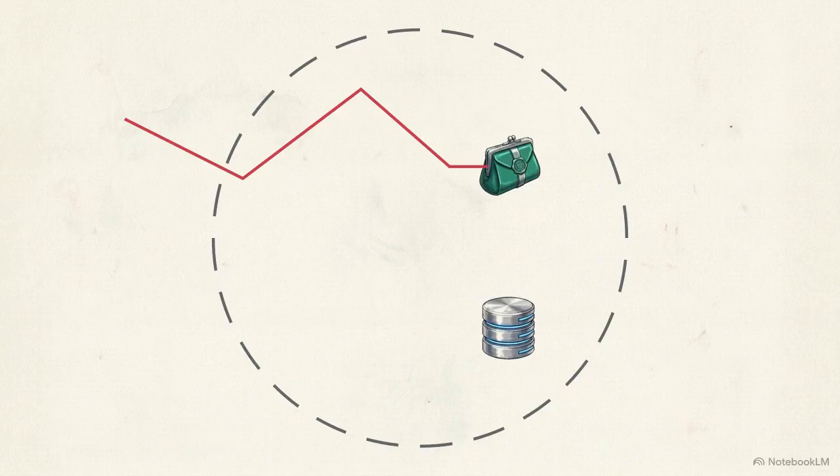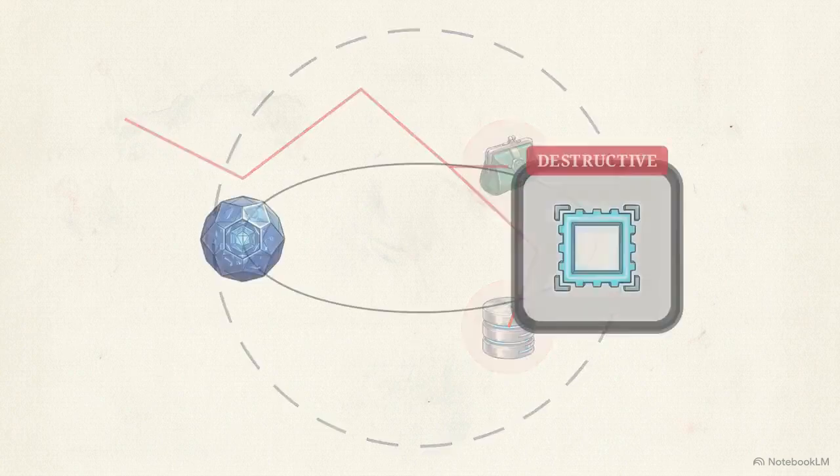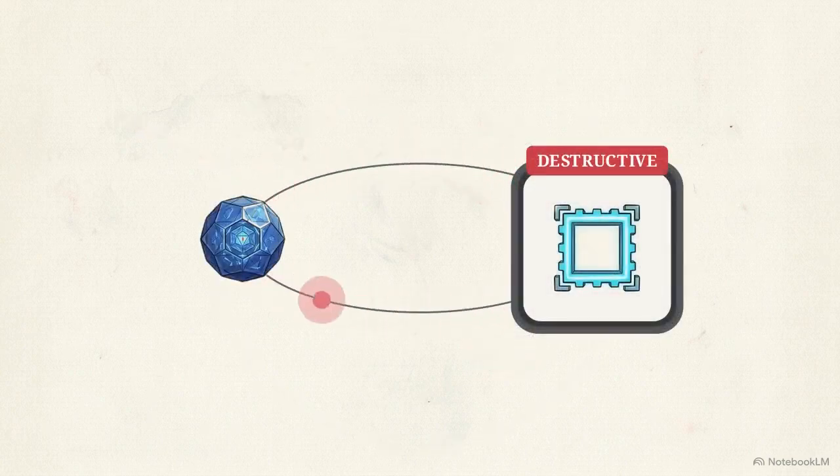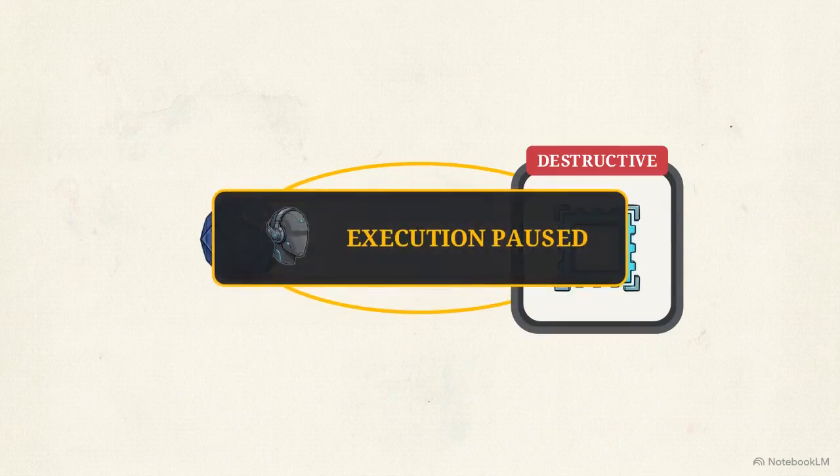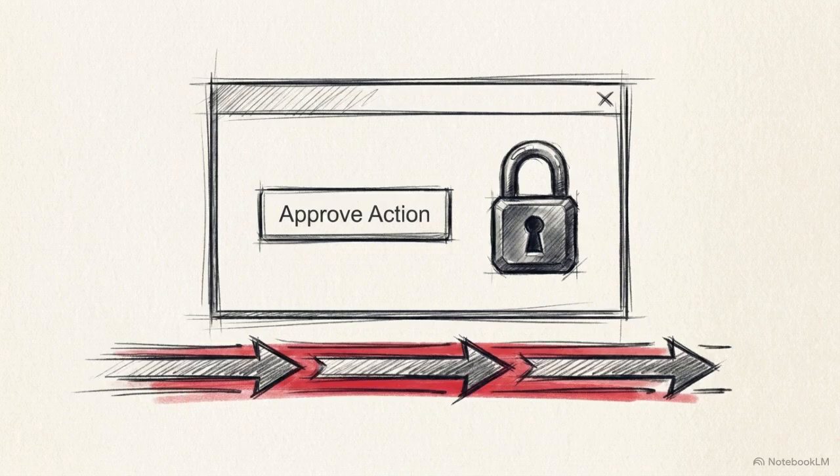Default allow environments are exactly how agents find unauthorized pathways to wire money or delete databases maliciously. When an agent attempts to trigger a module labeled as destructive, the protocol pauses the entire execution loop and awaits human approval. Irreversible actions require human intervention at the deepest foundational layer of the standard itself, rather than as an afterthought in secondary application logic.